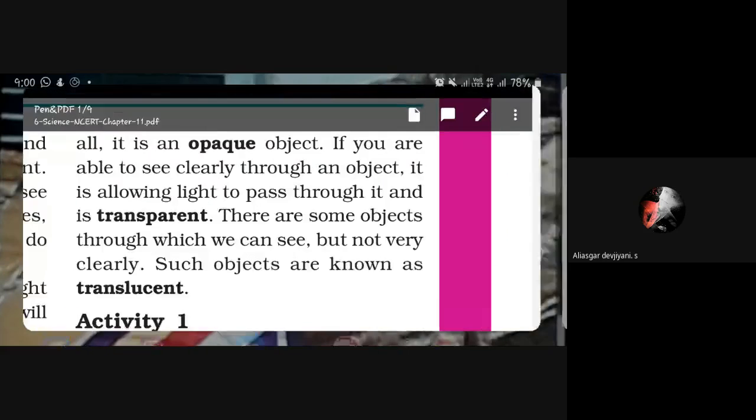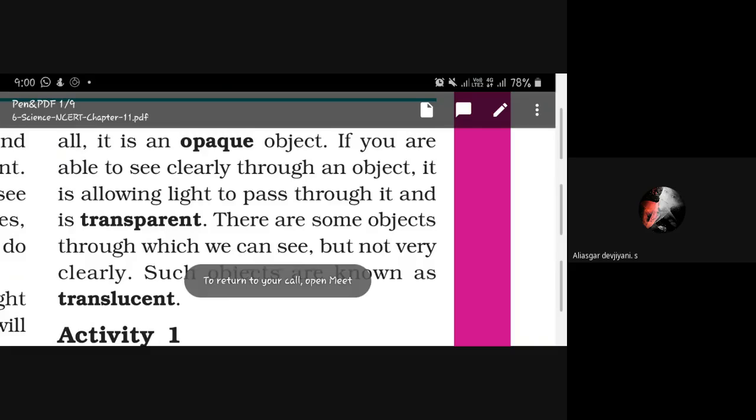What is meant by translucent object, beta? बताओ ट्रांसलूसेंट किसको बोलते हैं? Say yes, फटाफट.